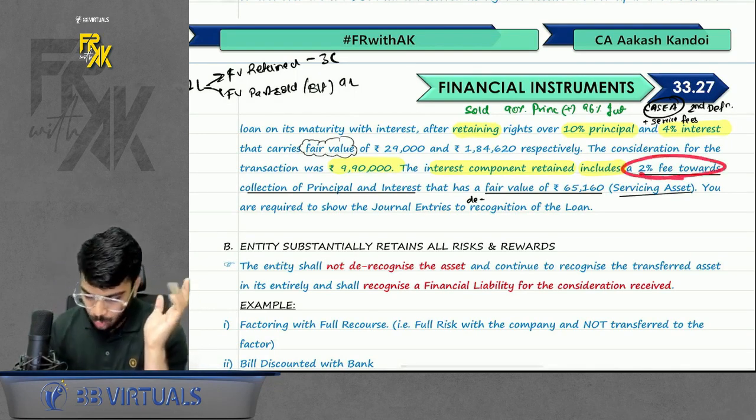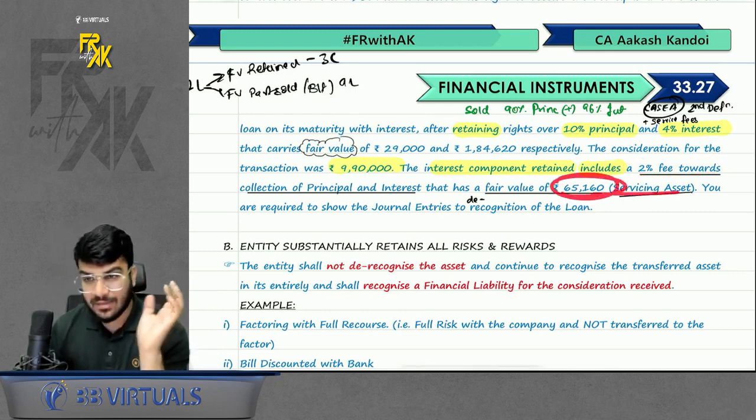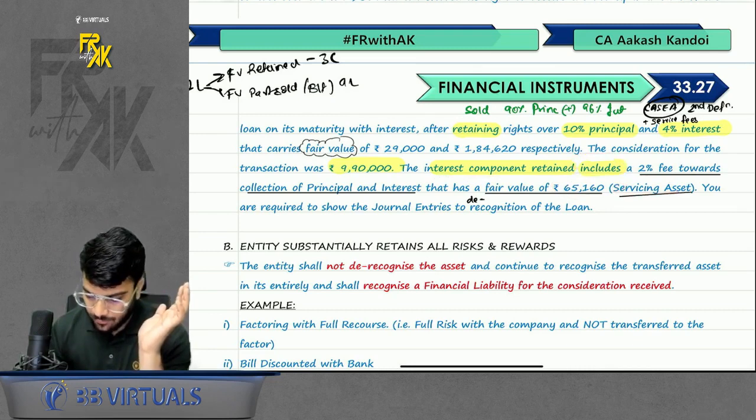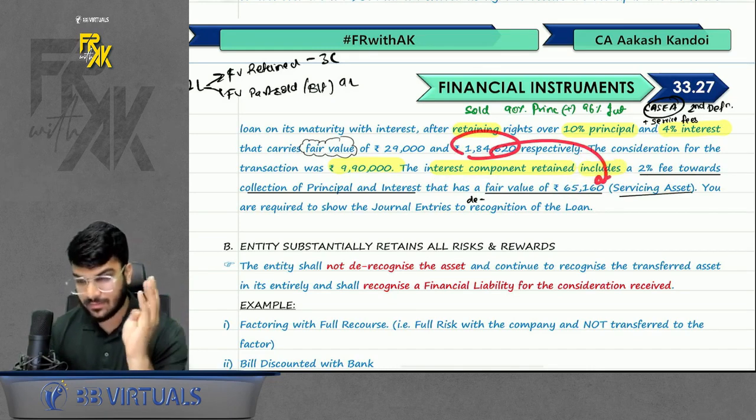Also, there is a 2% service fees involved here. That is 65,160. So it is mentioned that the interest component includes whatever the amount of interest is given. It already includes the service fees.